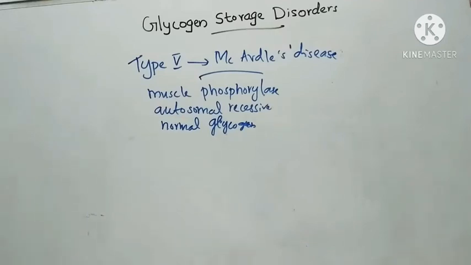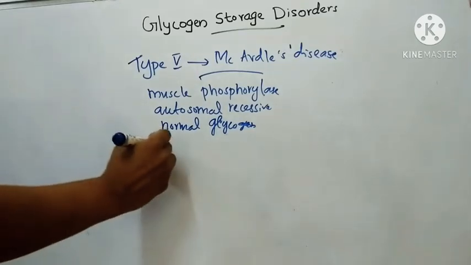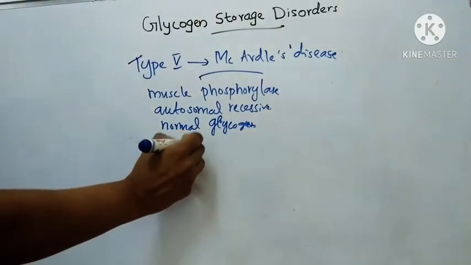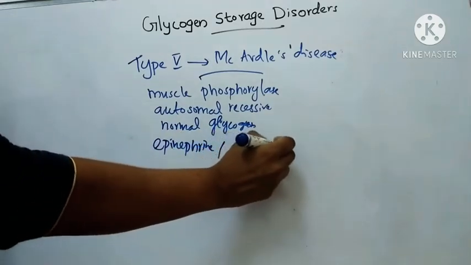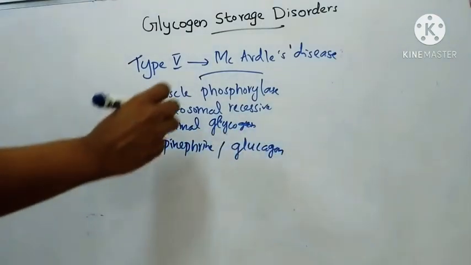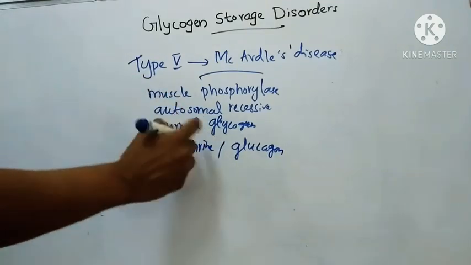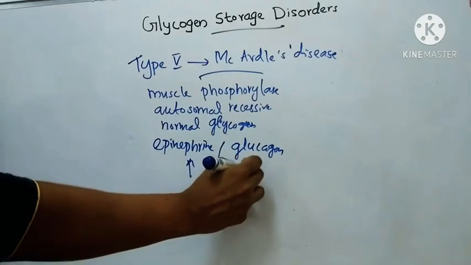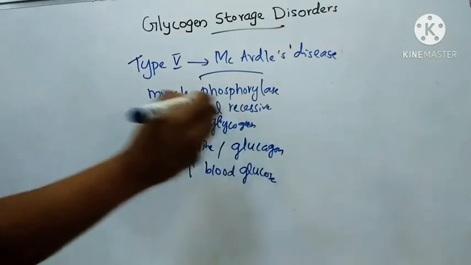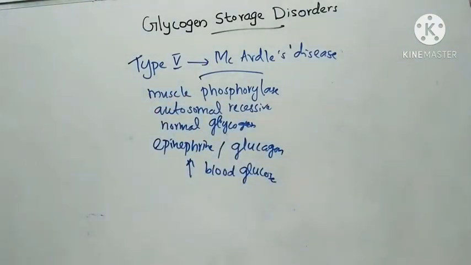After administration of epinephrine or glucagon, there will be a rise in blood glucose, which shows that hepatic phosphorylase activity is normal. That is type 5, McArdle's disease.